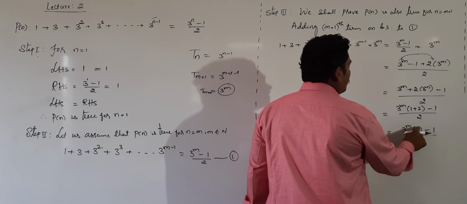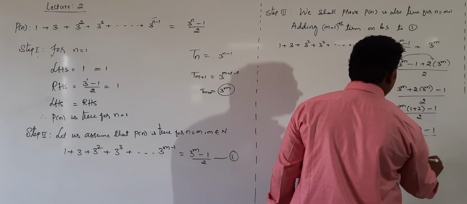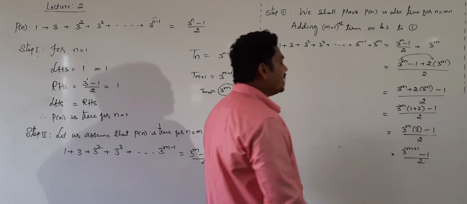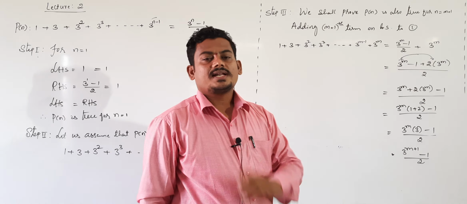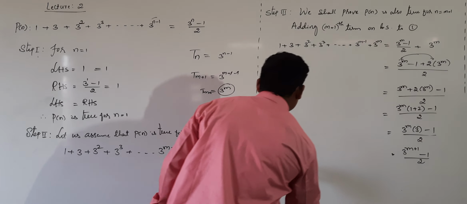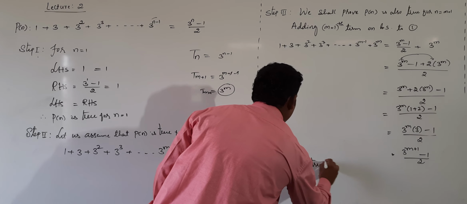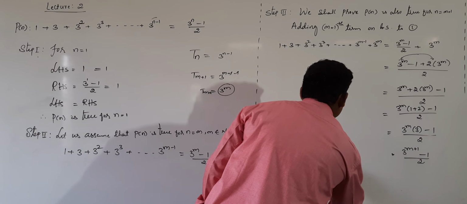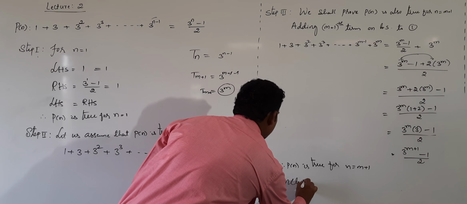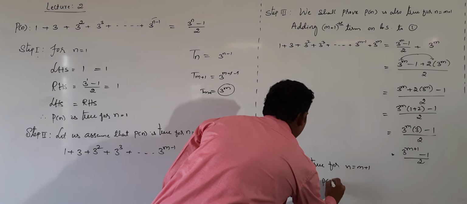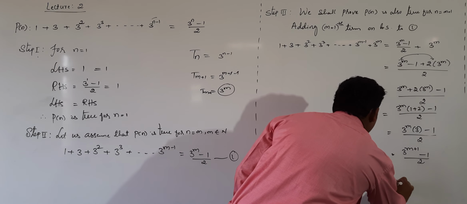It is like a power m into a power n, meaning 3 power m plus 1 minus 1, whole thing by 2. Clearly, in place of n we get m plus 1, so the given statement is true for n equal to m plus 1. Therefore, P of n is true for n equal to m plus 1. And lastly, write the conclusion: P of n is true for all natural numbers.